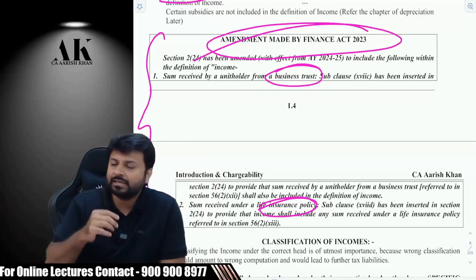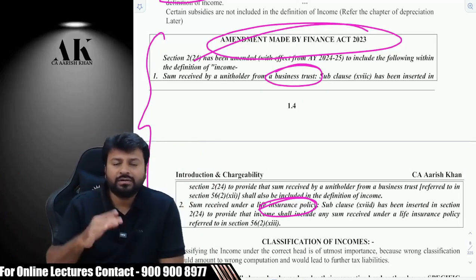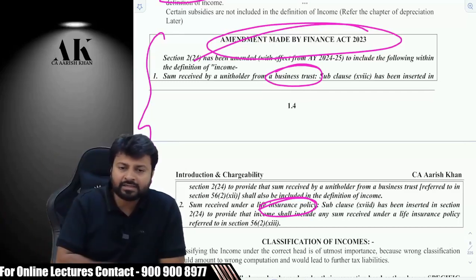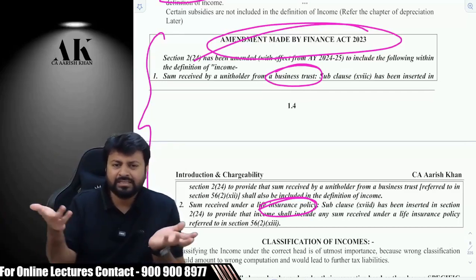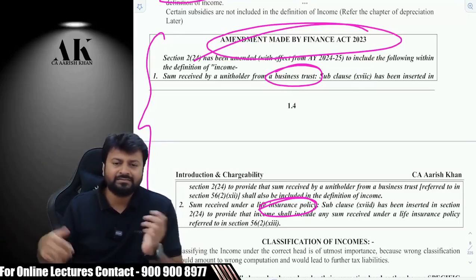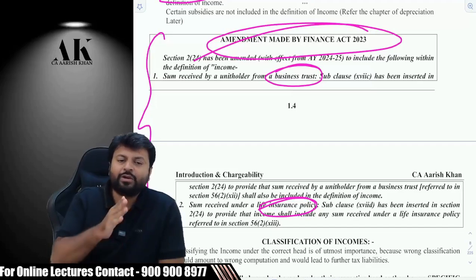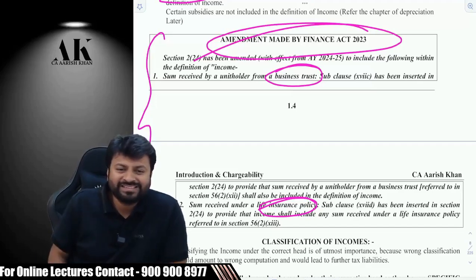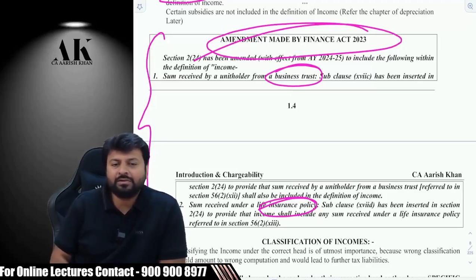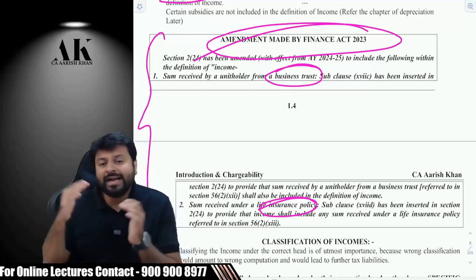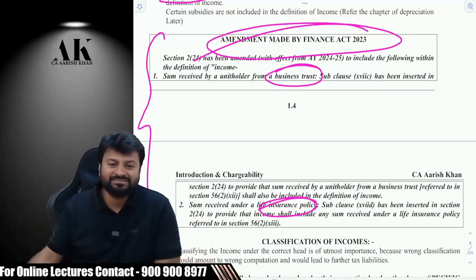This year, generally what happens when you sell one residential house property and buy another residential house property within a time frame, the capital gain is exempt, right? But that exemption is now restricted to 10 crore. It cannot be more than 10 crore. For example, earlier if Shah Rukh Khan sold his house for 500 crore and bought another house for 600 crore, his entire capital gain used to be exempt.